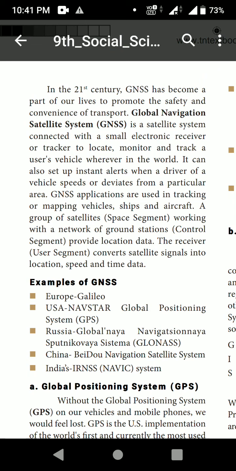Okay, what are the examples of GNSS? In Europe, Galileo. In the USA, NAVSTAR Global Positioning System, GPS, was used. Next, in Russia, Global Navigation Satellite System, GLONASS. In China, Beidou Navigation Satellite System. India's IRNSS, NavIC system was used.